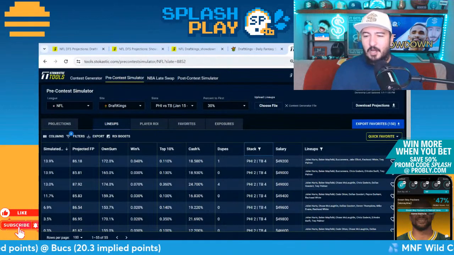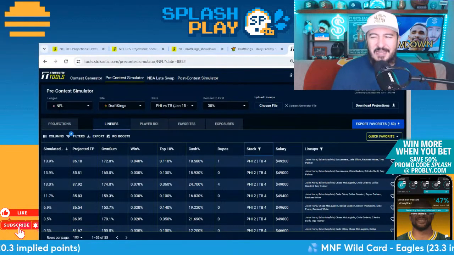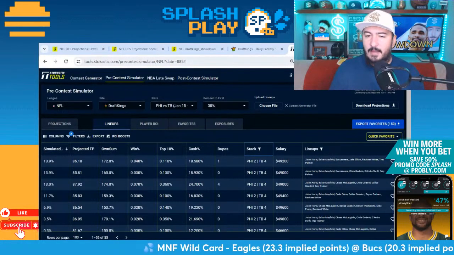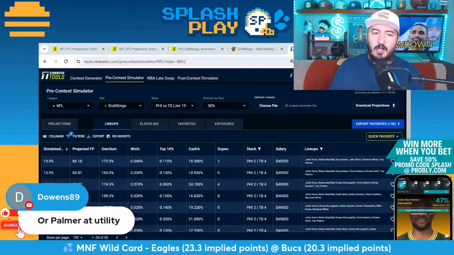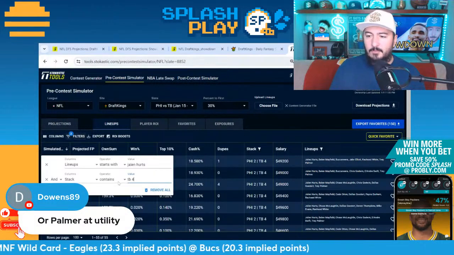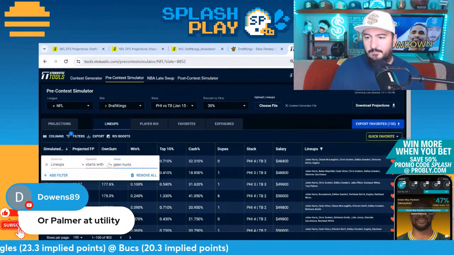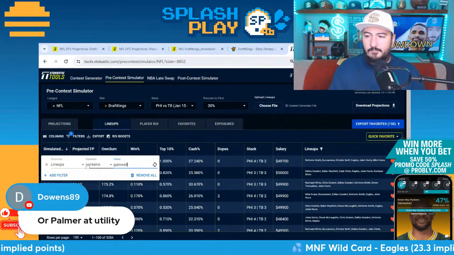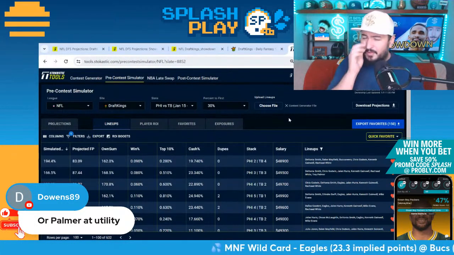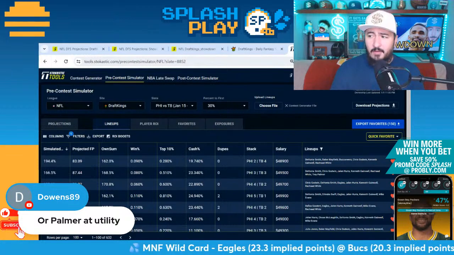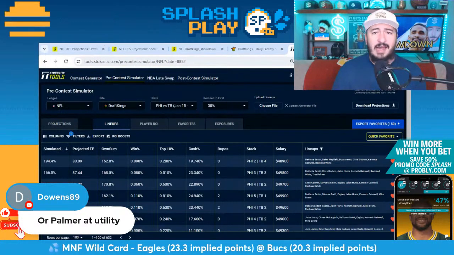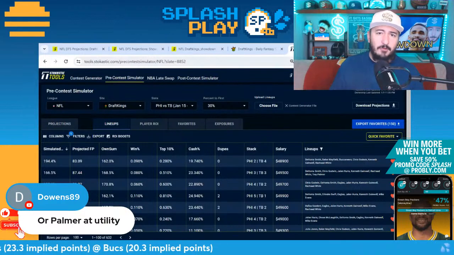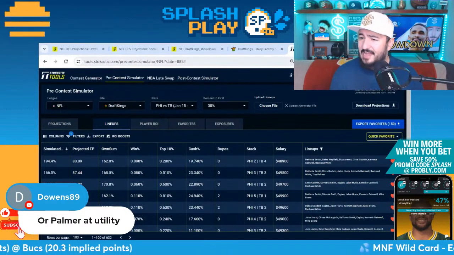I think it'll be a little bit under-owned, and I think people are going to have a hard time getting the lineups they like with it, which makes it kind of appealing for a place to land and grab. Gainwell at utility or Palmer at utility. We saw a few with Palmer, but let's look at that. Contains Gainwell. And if you're dying to play Gainwell, you could also just play a really high ROI Swift lineup, and then just swap Swift to Gainwell, and then you're leaving more salary on the table, but you're getting basically the same play. So that's the kind of thing I would try to do.